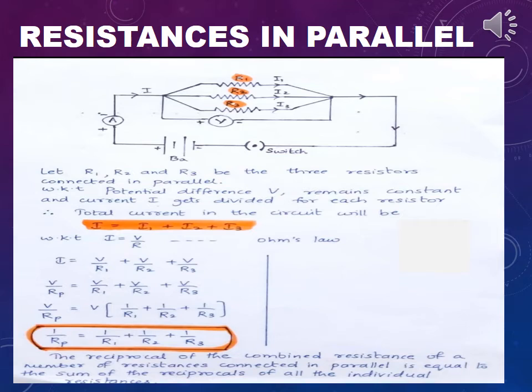Now both the sides, that is LHS and RHS, we have V. So if you cancel that, what will be remaining? 1 by Rp in LHS. In RHS you will have 1 by R1 plus 1 by R2 plus 1 by R3. This is the equation to find the resistances in parallel. That is, the reciprocal of the combined resistance of a number of resistances connected in parallel is equal to the sum of the reciprocals of all the individual resistances.